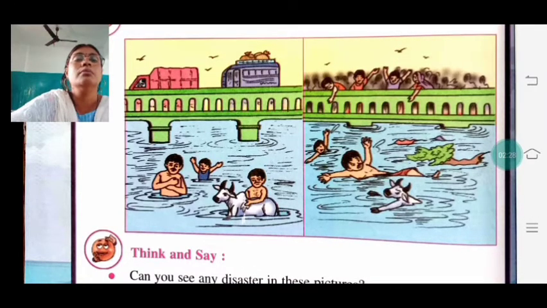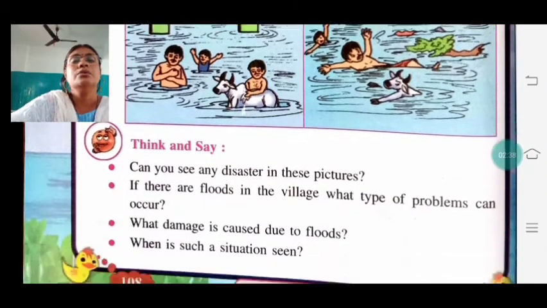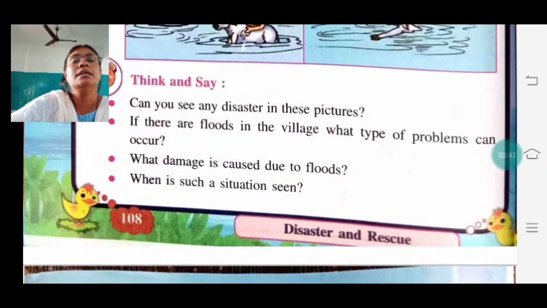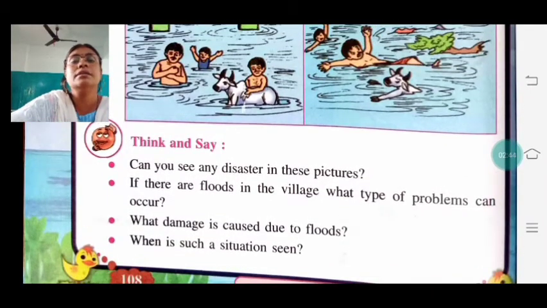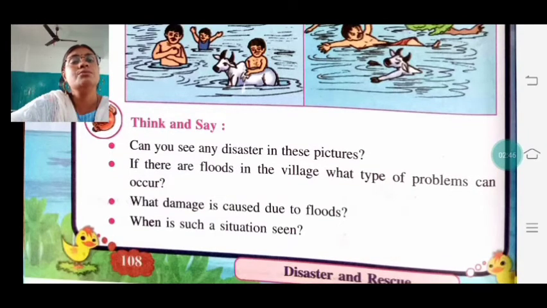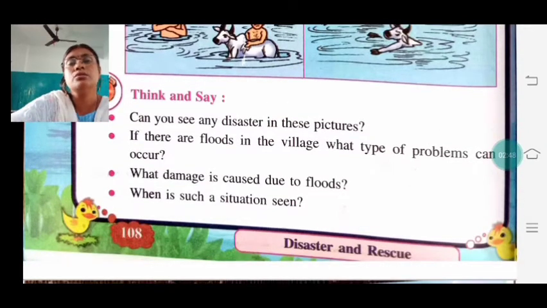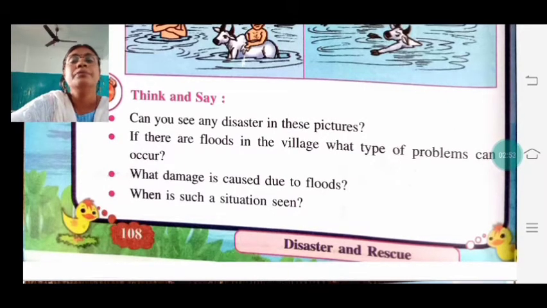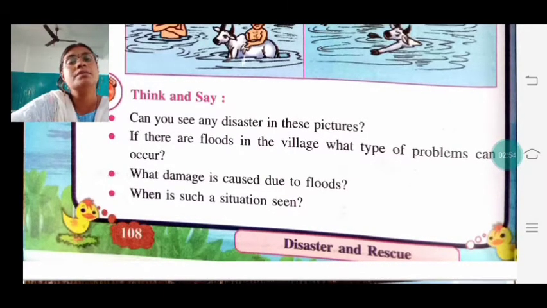Overflow of water, बहुत ज़्यादा पानी उसमें आ गया है. So it is a flood, and it is all sweeping them away. उनको सारे पानी में बहा के वो लेके जा रहा है. So from this picture, can you see any disaster in this picture? It is a flood. If there is flood in the village, what type of problems can occur? As you know very much, flood आएगा तो क्या होगा? पानी हमारे घर पूरे डूब जाएंगे, जितने भी खेती बाड़ी होते हैं सारे खराब हो जाएंगे.